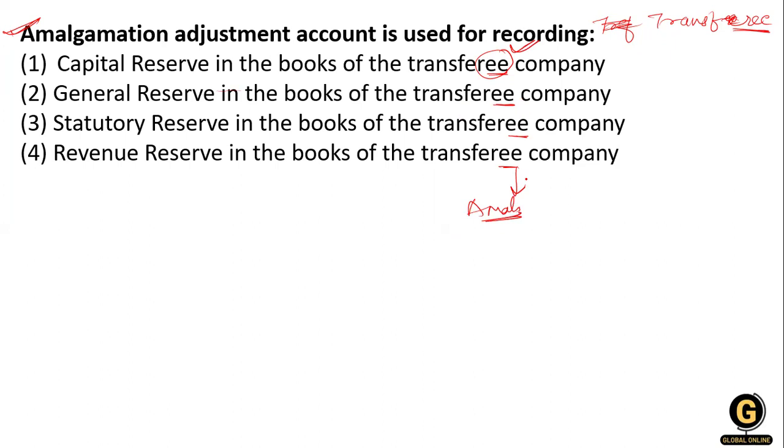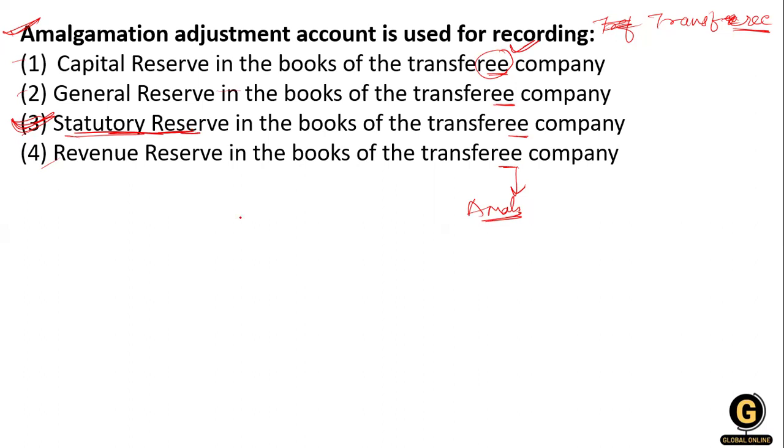Now the question is, what is the amalgamation adjustment account used for recording? General reserve, capital reserve, statutory reserve, or revenue reserve. So you know that the amalgamation adjustment account is used to record statutory reserve. Just keep that in your mind. This is an important question because it's credited.